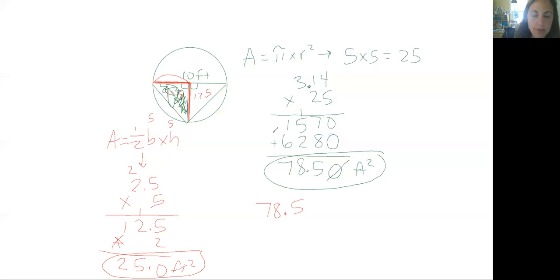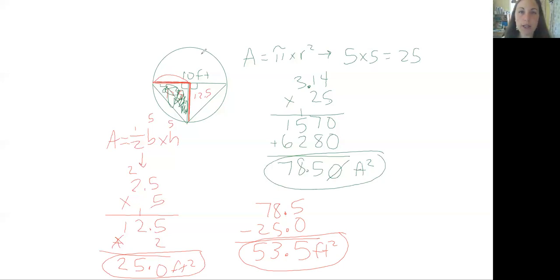So we have 78.5 take away 25.0. 5 take away 0 is 5. Bring down our decimal. 8 take away 5 is 3. 7 take away 2 is 5. So we get 53.5 feet squared. And that gives us the area of the red section of the circle.